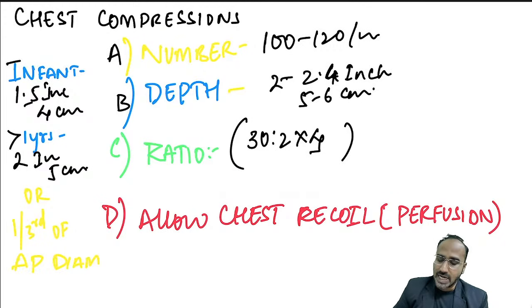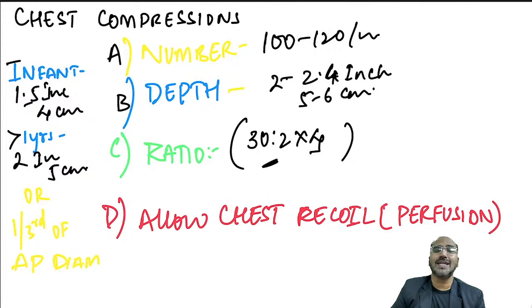If it is a child, meaning more than 1 year, then 2 inches or 5 centimeters, or 1/3 of the anterior-posterior diameter of the patient's chest. And what should be the ratio, guys? 30:2. In a minute, you need to give 4 sets of 30:2.